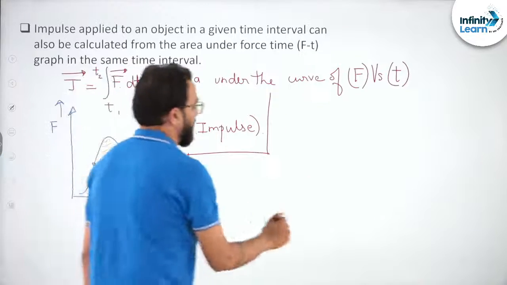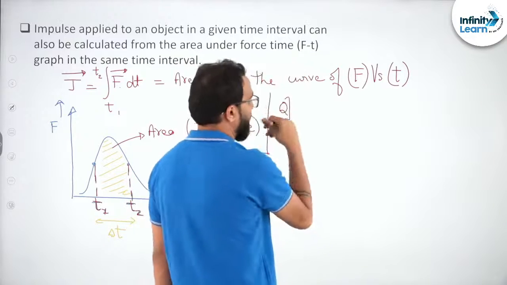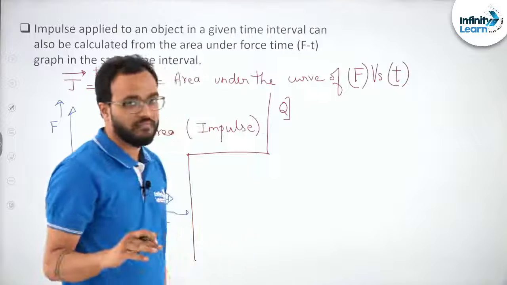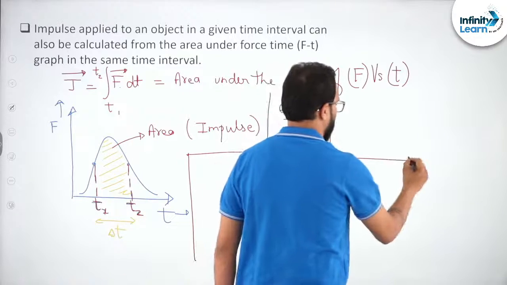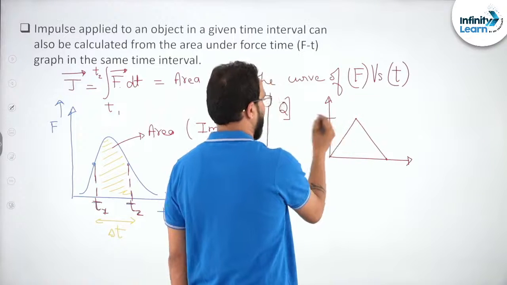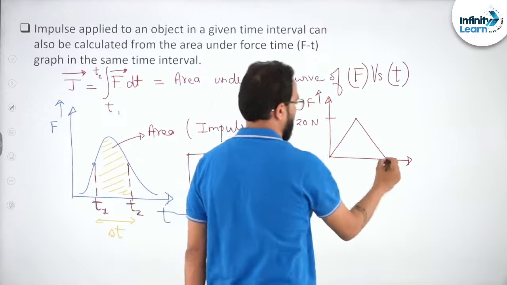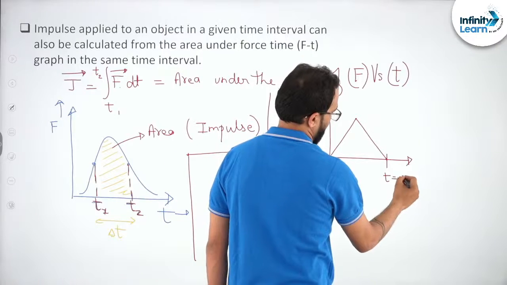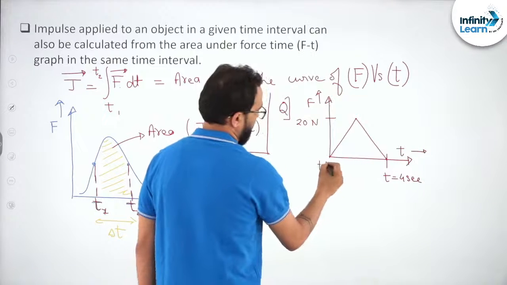So try to understand. Suppose they have given that there is a graph of force versus time like this. Okay. Now this is the force, it is 20 Newton, right? And time is 4 seconds. This is t equals 0.